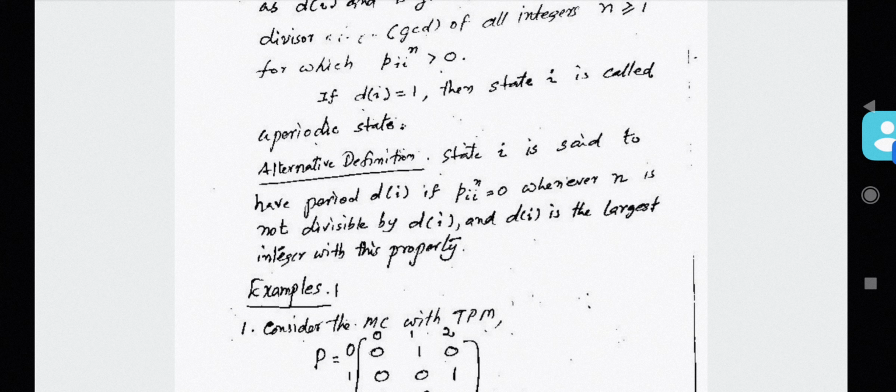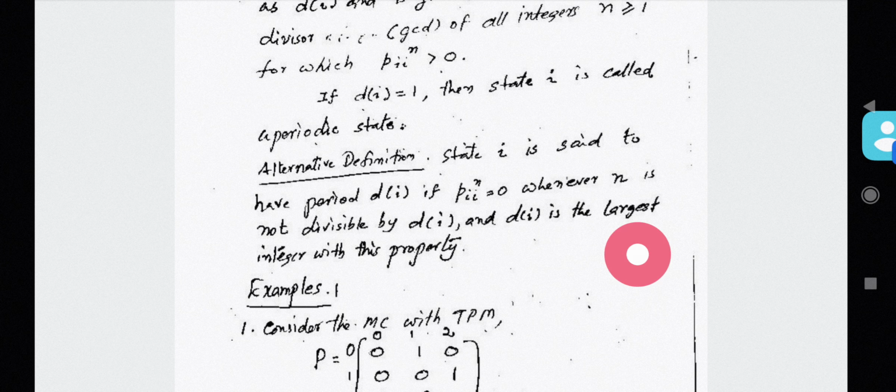It is an alternative definition. Okay, so one thing you have to bear in mind is that the periodicity is associated with the greatest common divisor of integers for which the transition is possible, that is P_II^n greater than 0.